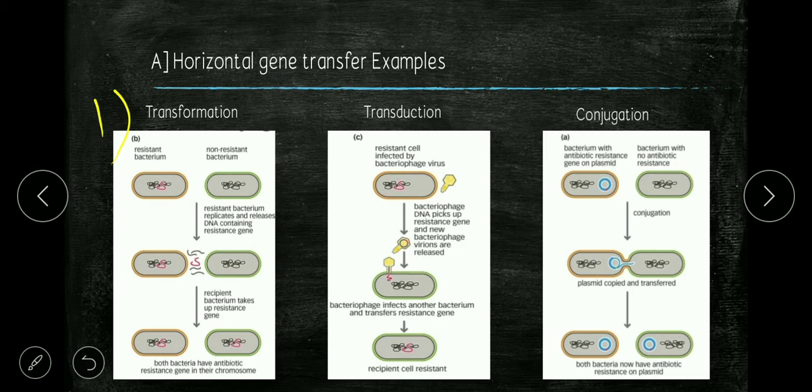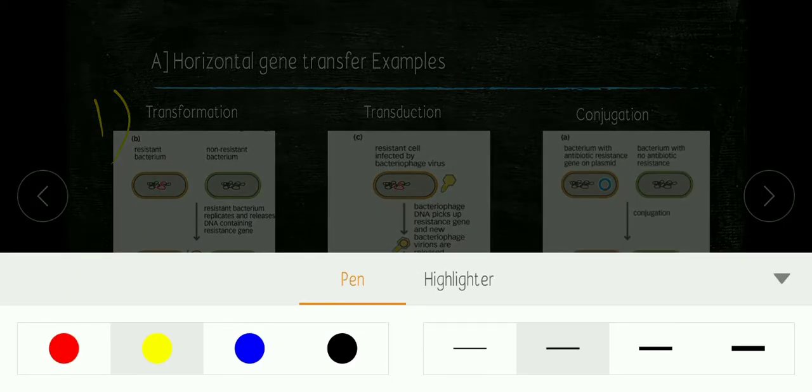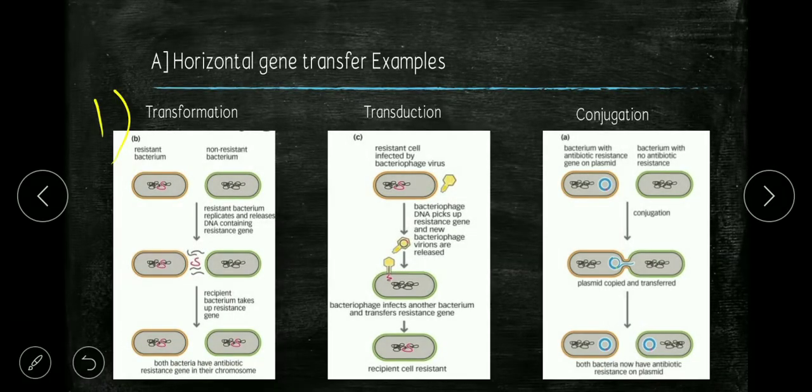So here we can see resistant bacteria, and here is the non-resistant bacteria. Here you can see genetic material of the resistant bacterium is directly inserted into the non-resistant bacterium in close proximity.